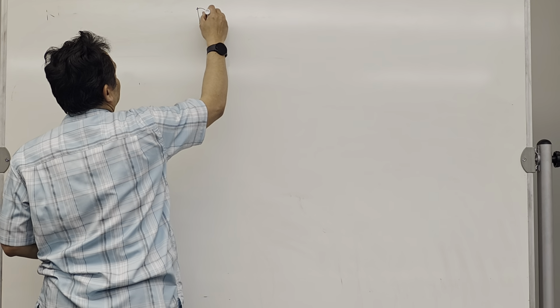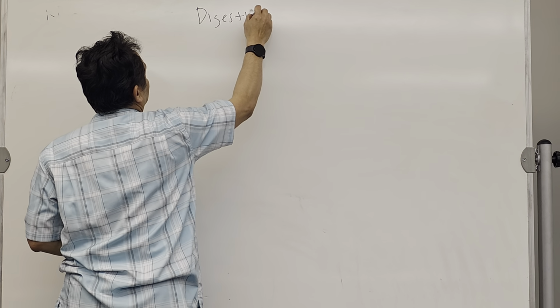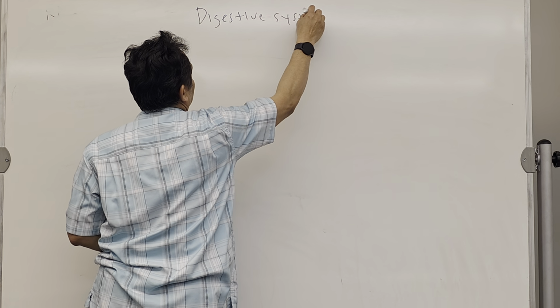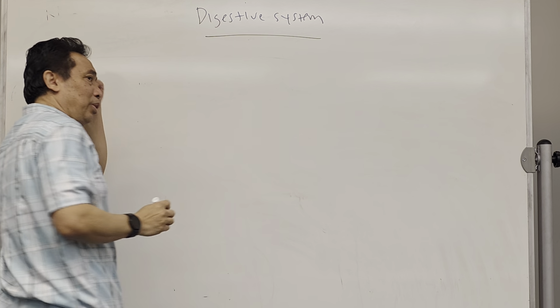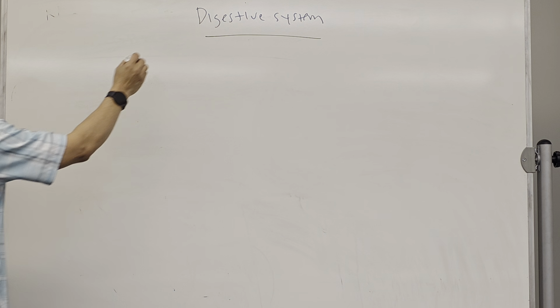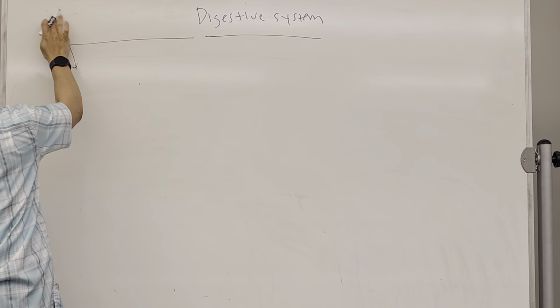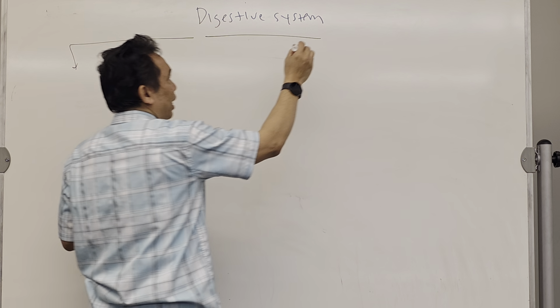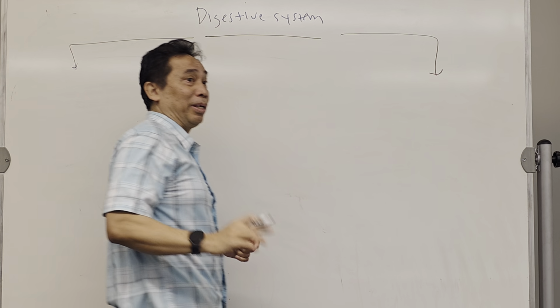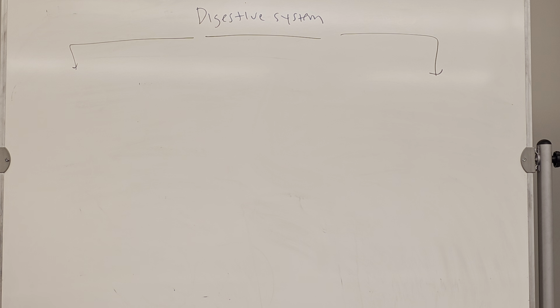Okay, digestive system. From this, make sure you know which one is tract, which one is accessory. If you know that, again, you will be very happy. So the digestive system has 2 types of organs.